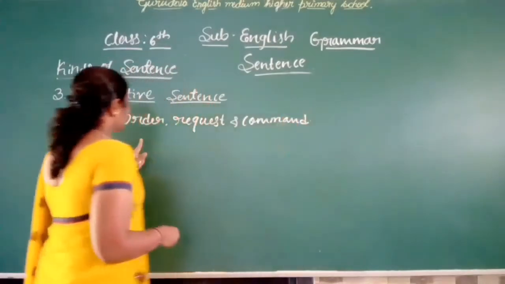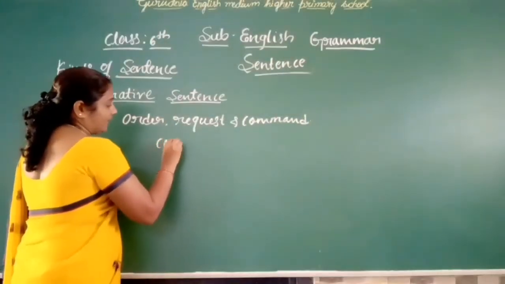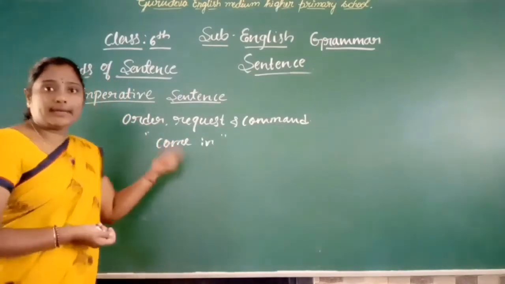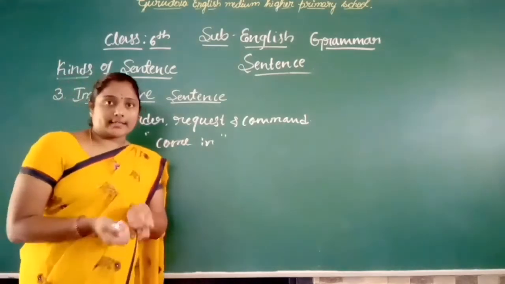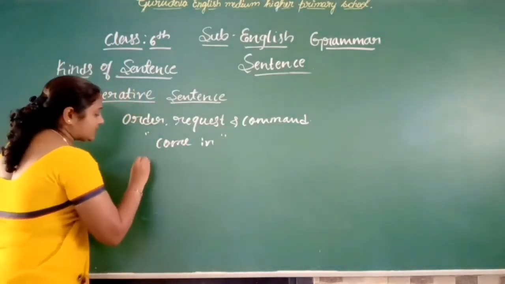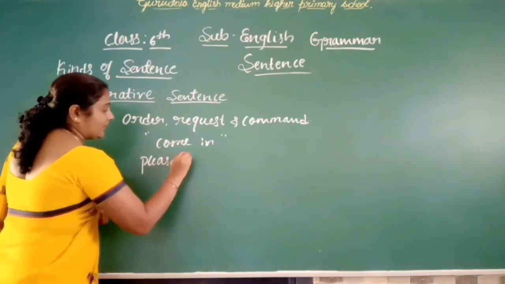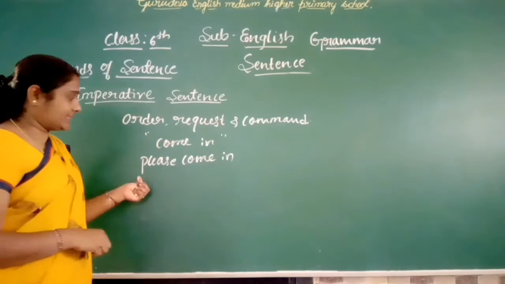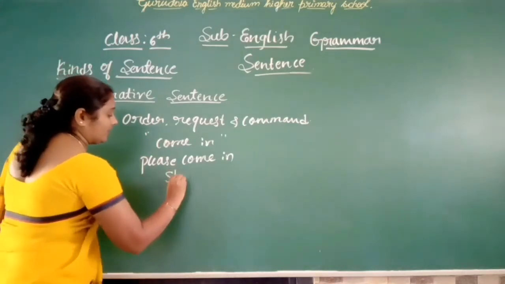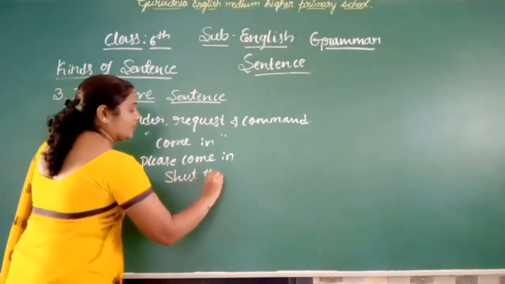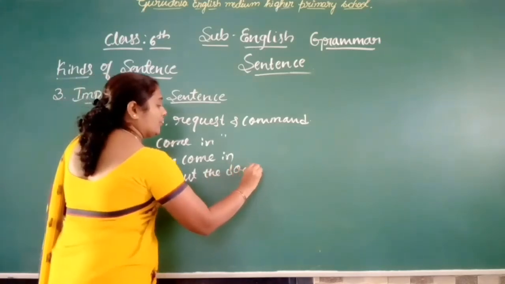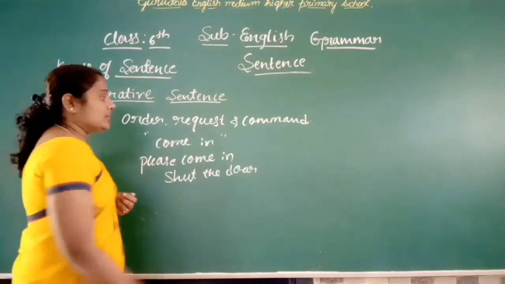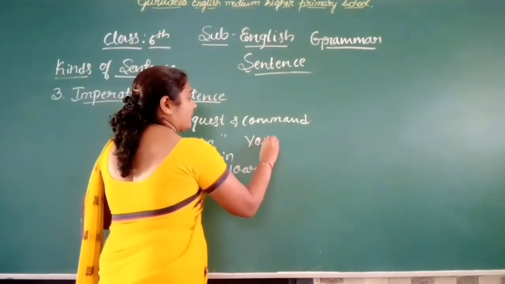For example, come in. Here I tell you, come in. This is the order. I will use here, please come in. This is the request. Shut the door. This is the command. You should come.